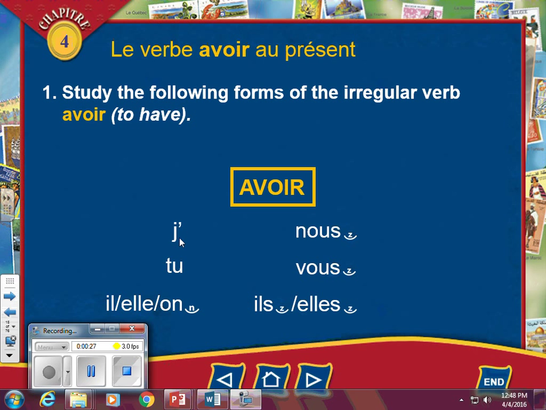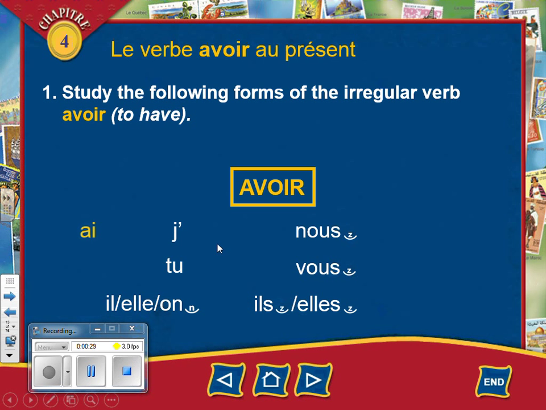So we're going to start with je. And because avoir starts with a vowel, I have to drop the E from my je, replace it with an apostrophe. You remember? Those two-letter words in French that end in E, we have to lose the E and replace it with an apostrophe when they come before a vowel. So this first form, which means I have, is j'ai.